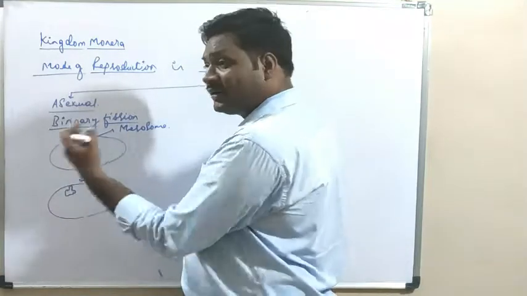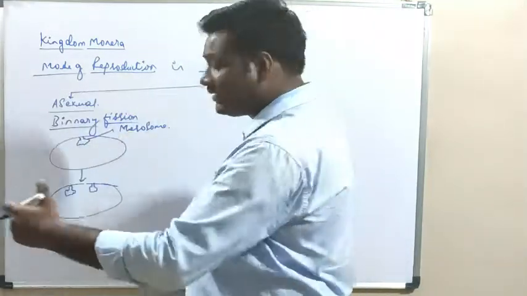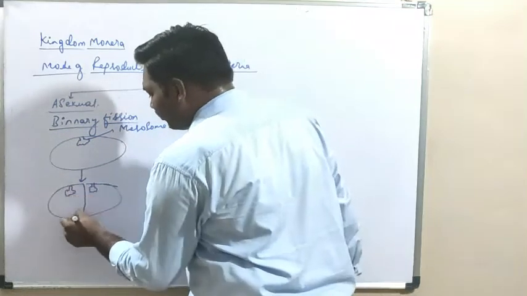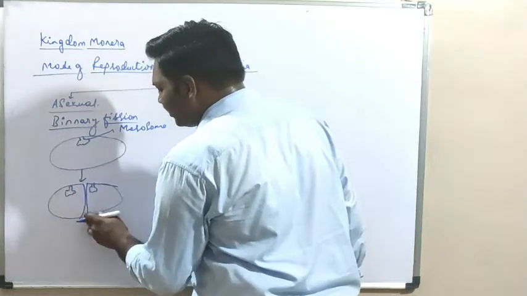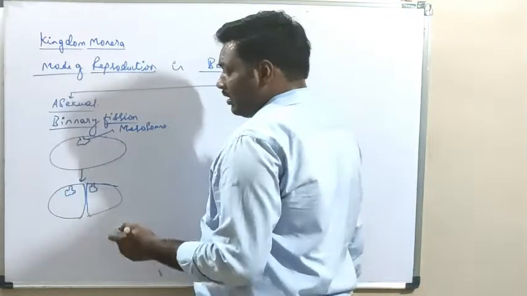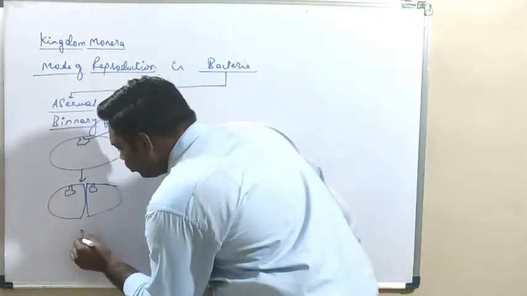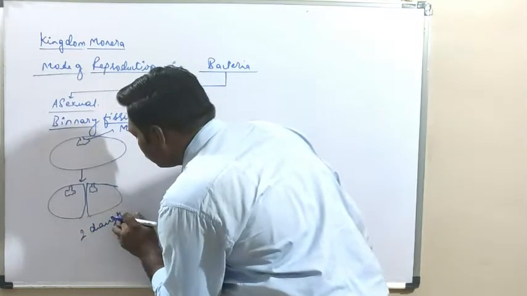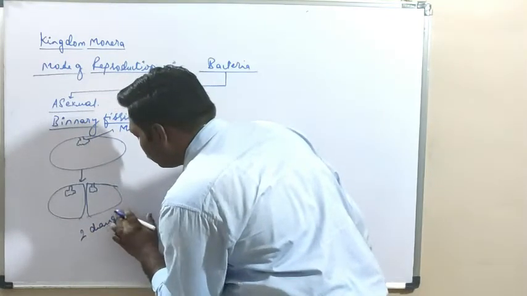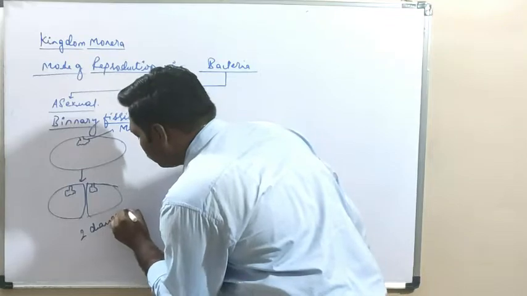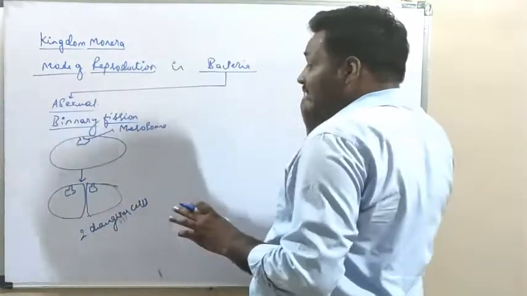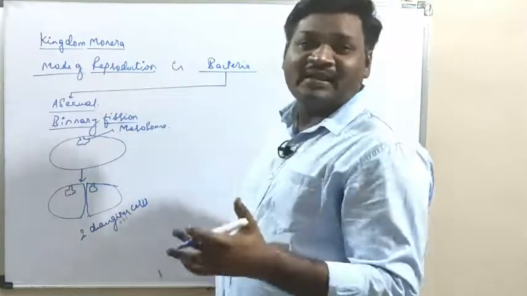Then it undergoes cytoplasmic division, called cytokinesis. So there will be formation of two daughter cells from a single bacterial cell. This is called binary fission.